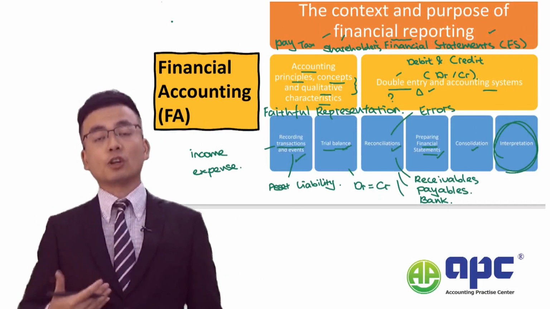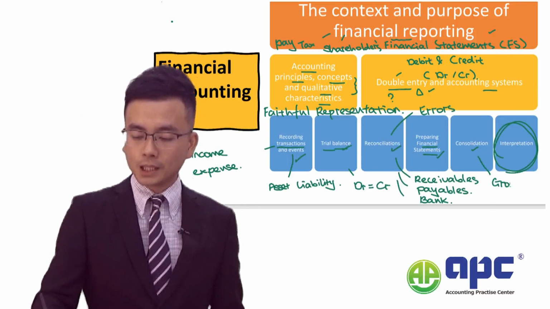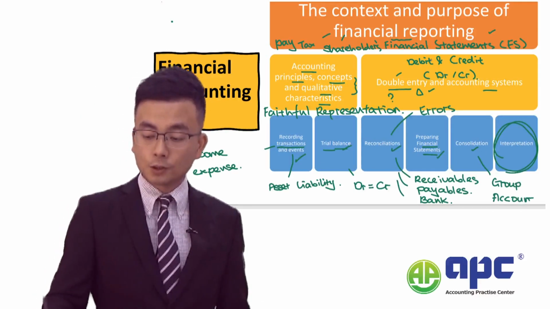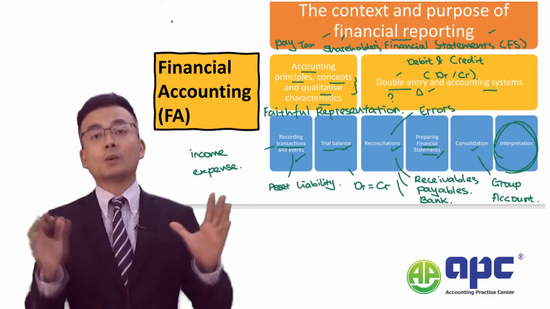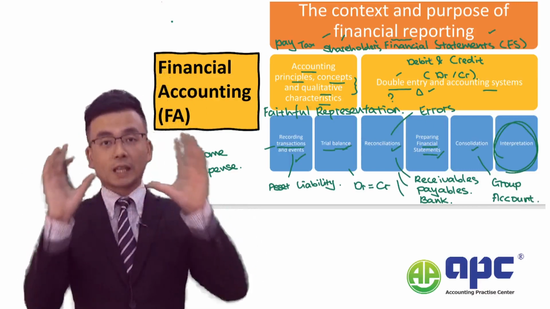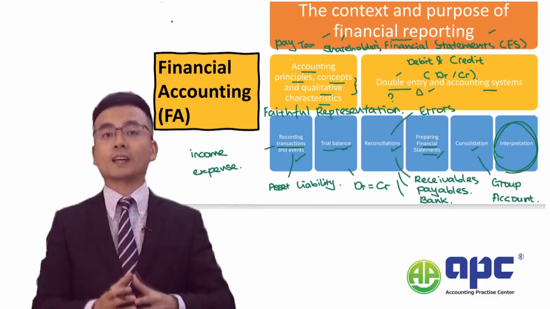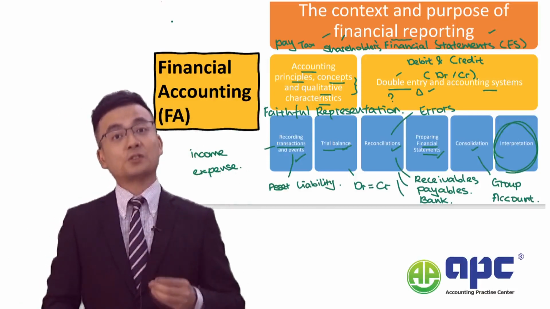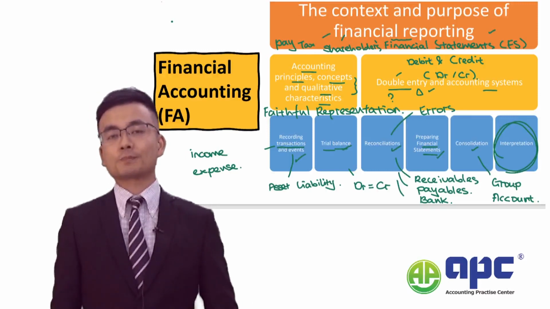So consolidation simply means we prepare the group account. What do I mean by group account? For example, within a group, we've got several companies in there, and we simply add all the companies' assets, liabilities, income and expenses together. Of course, there would be other adjustments that we need to make as well. We'll detail that when we come to the course.